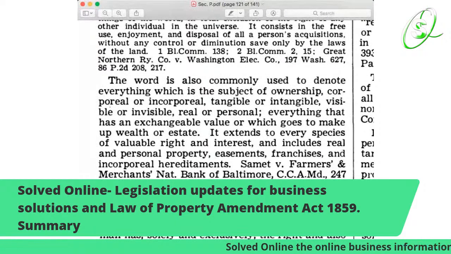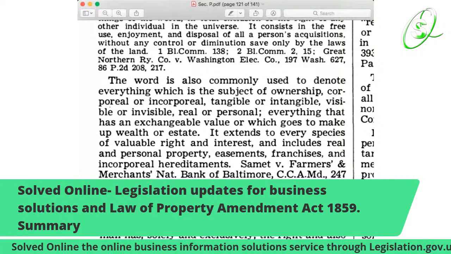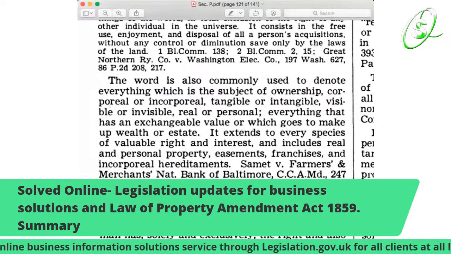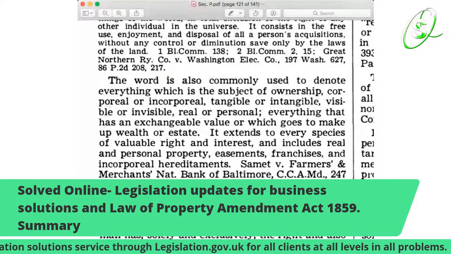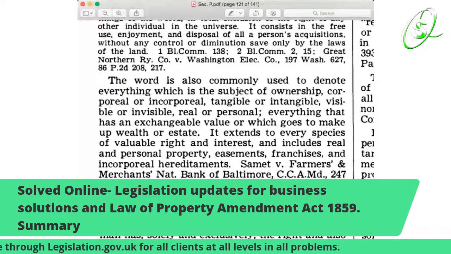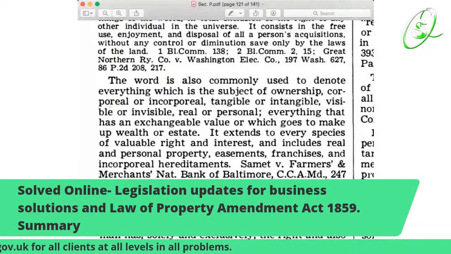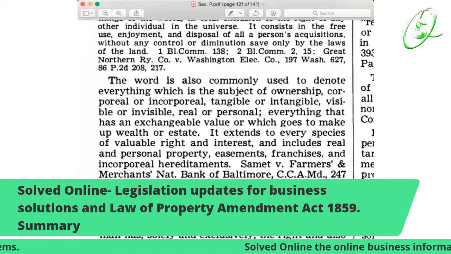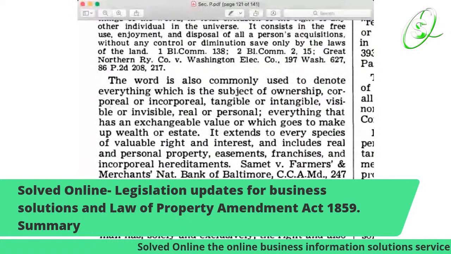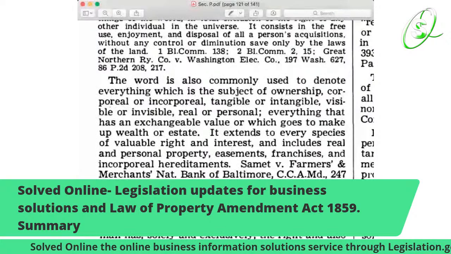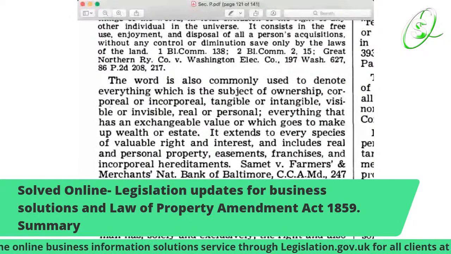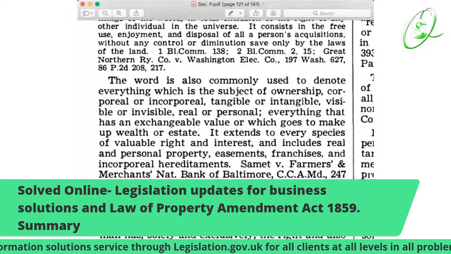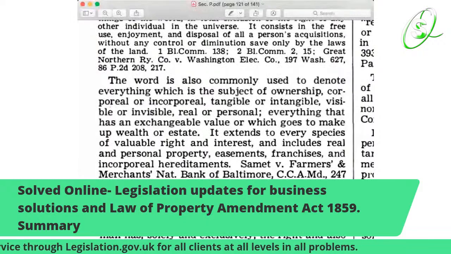It extends to every species of valuable right and interest and includes real and personal property. There's the easement, there's the franchises and incorporeal endowments.